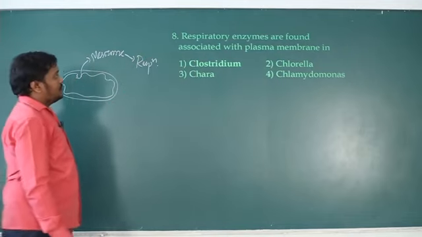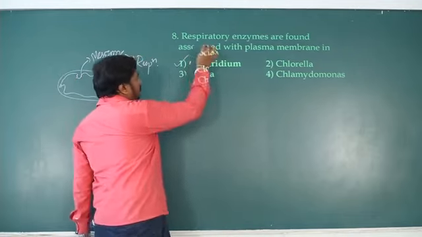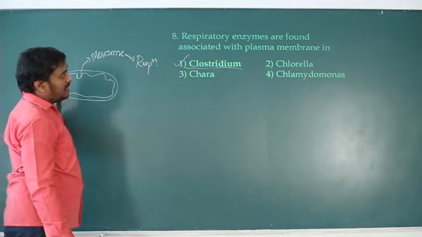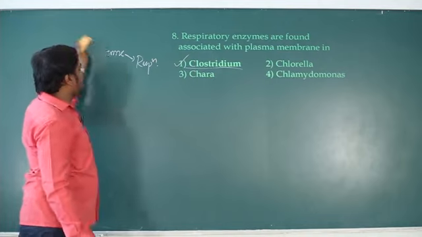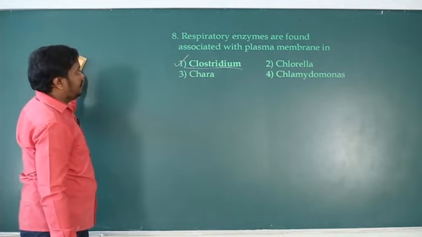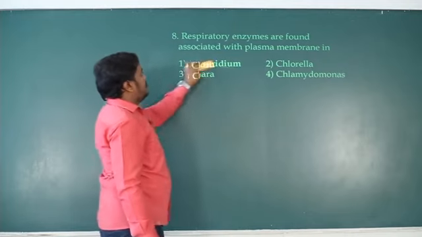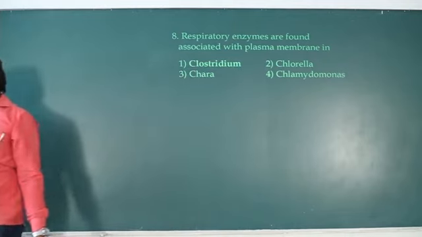Okay, yeah, so Clostridium is a bacteria. So Clostridium is the answer for this. Chlorella is for algae, Chara is algae, Chlamydomonas is algae. So in algae, specific mitochondria is there for respiration. So Clostridium is the answer for this. Next.